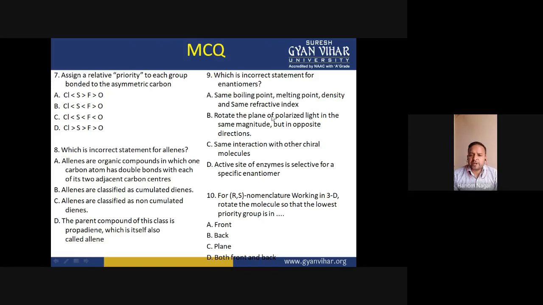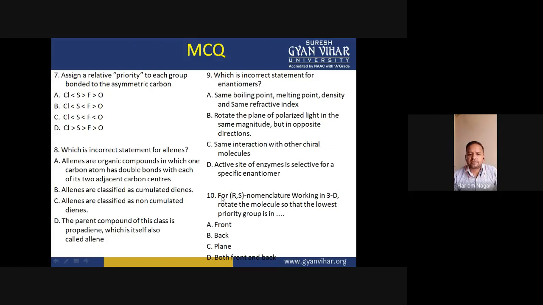They rotate the plane of polarized light in the same magnitude but in opposite direction. So this is also a correct option. Actually, enantiomers rotate plane polarized light in the same magnitude but in opposite directions.